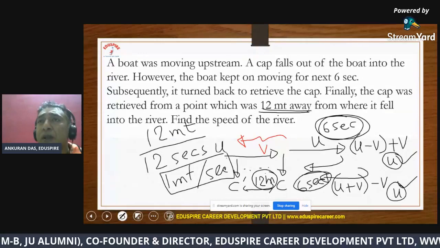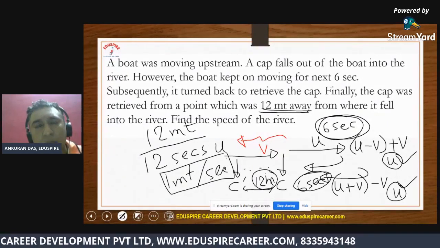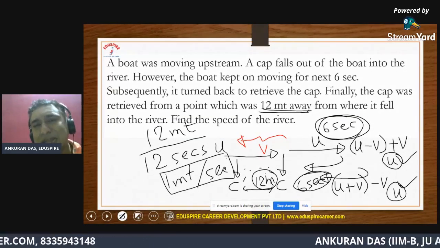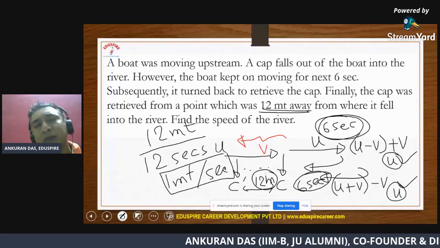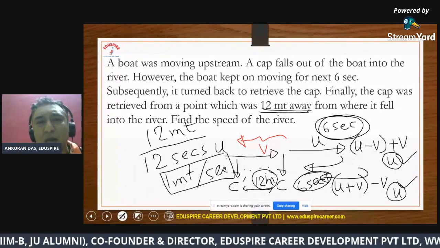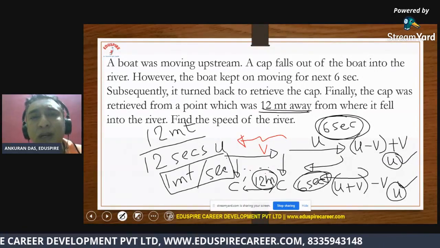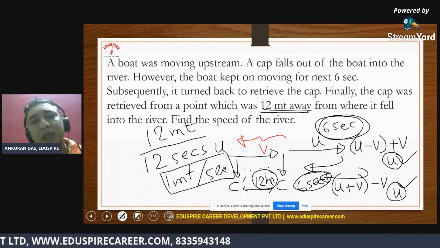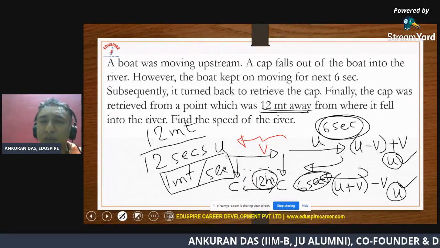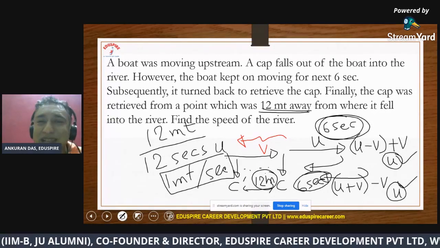Very easy. Now you do one thing, you switch off the conveyor belt. Now what is the relative speed between the cat and the rat? Still they are running at 10 and 8 meter per second respectively, so the relative speed will be still 2 meter per second only. Now you do one thing, you switch on the conveyor belt once again, and this time you make it move in the opposite direction. Now what will be the relative speed between the cat and the rat? Again it will be 2 meter per second.